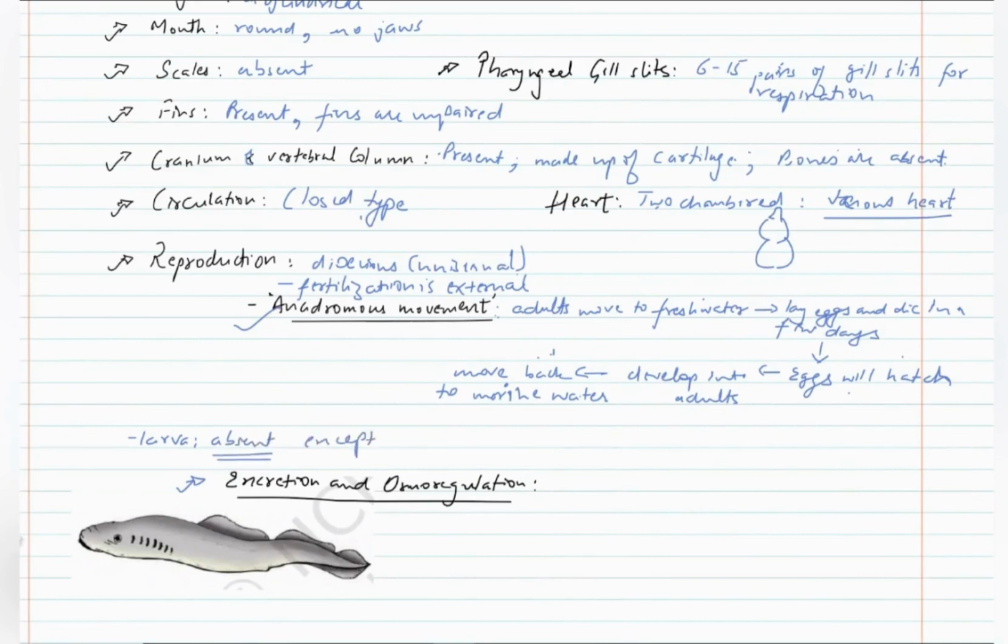except in case of petromyzon. We see a larva known as ammocoete larva. Ammocoete larva is the connecting link between cephalochordates and cyclostomata.